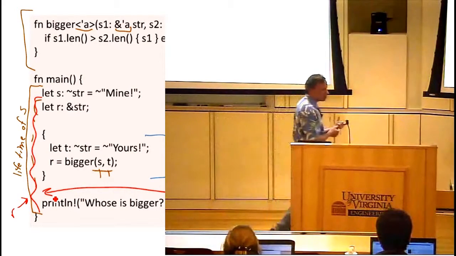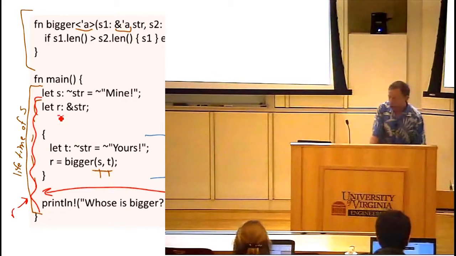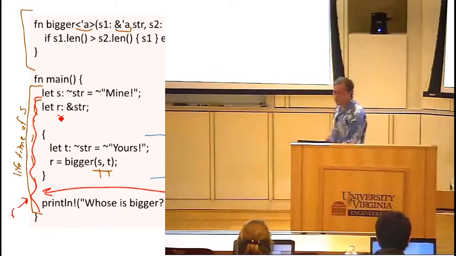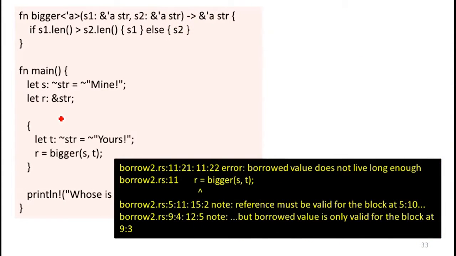So the compiler will not allow that, and it shouldn't, right? If we use R here, R should not be valid to use here, but it's within scope. So we need to have lifetime rules that disallow that. And that's what we'll get from the compiler. We're going to get an error that says the borrowed value does not live long enough. It does give us information about those scopes.